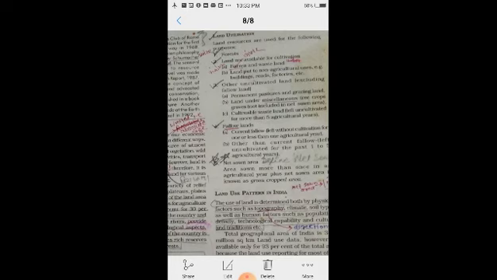Land resources are used for the following purposes. That means what are the uses of land, or the purposes for using the land resources in land utilization.